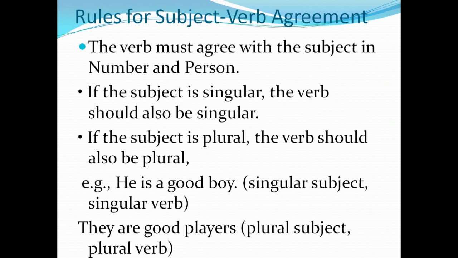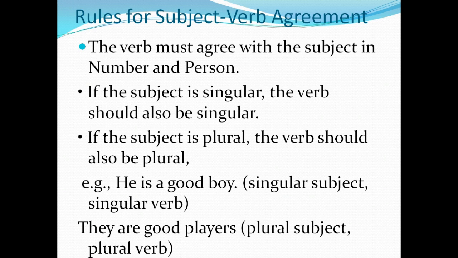Okay. Then in this there are so many golden rules. One by one we will go through them. First rule: the verb must agree with the subject in number and person. Do you understand this? The subject should agree in number and person.